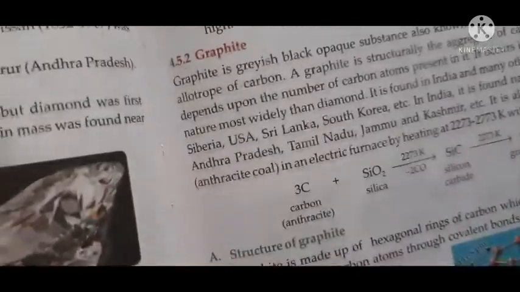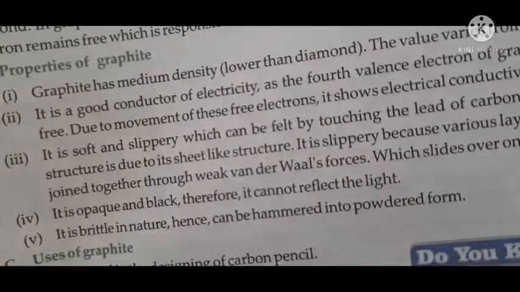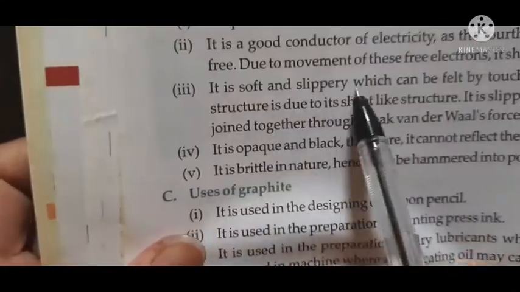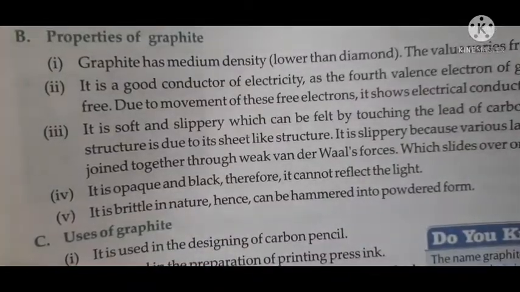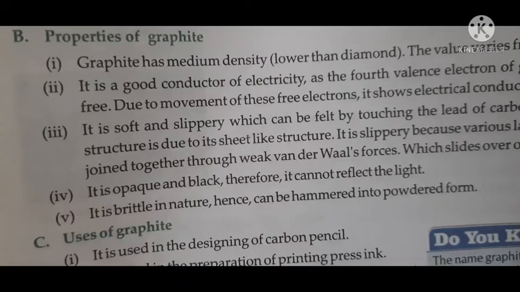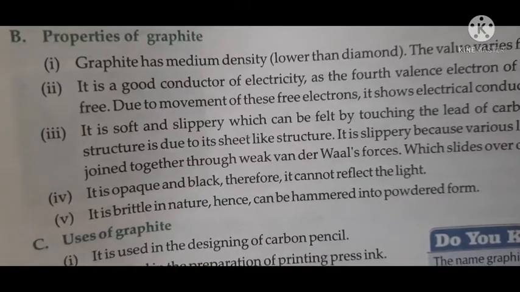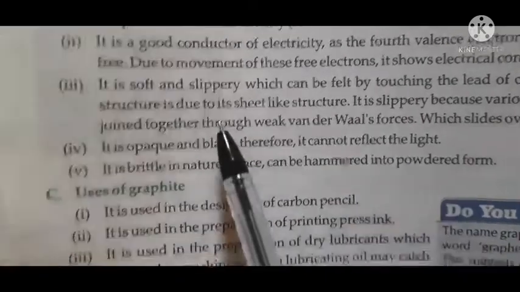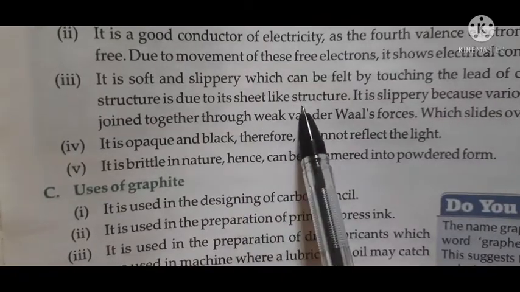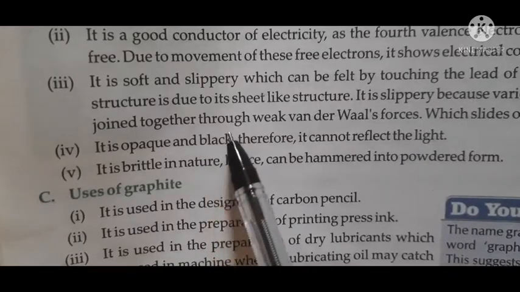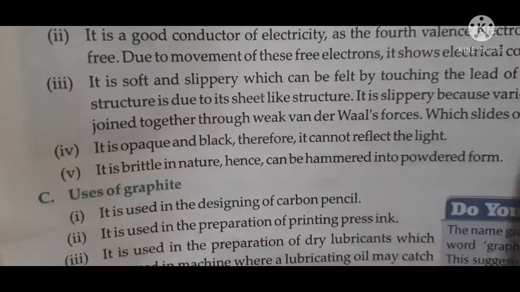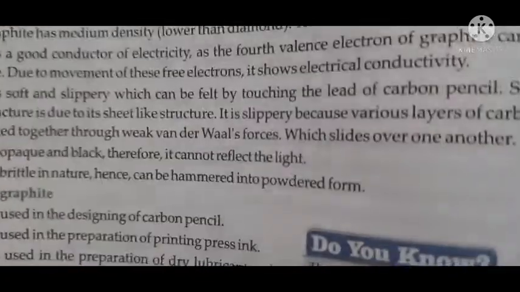Okay. It is soft and slippery, which can be felt by touching the lead of the carbon pencil. Okay, the lead with which we write, that is actually graphite. So that is very soft and slippery. Softness of its structure is due to its sheet-like structure. It is slippery because various layers of carbon atoms are joined together through weak van der Waals forces, which slide over one another. Understood?